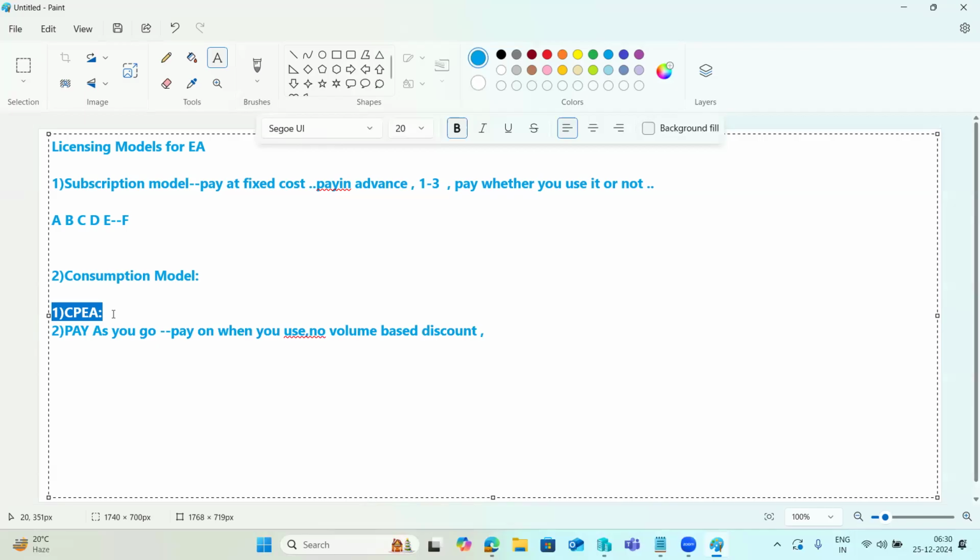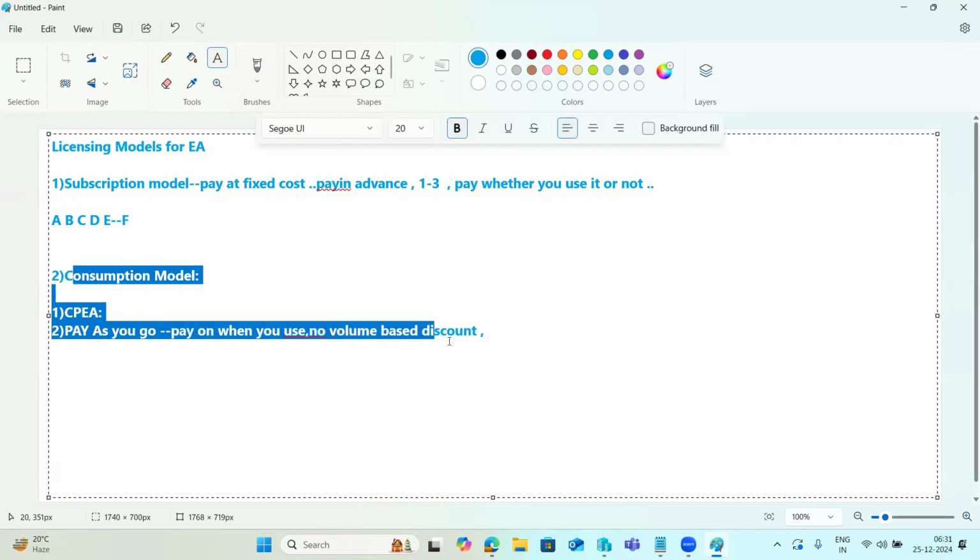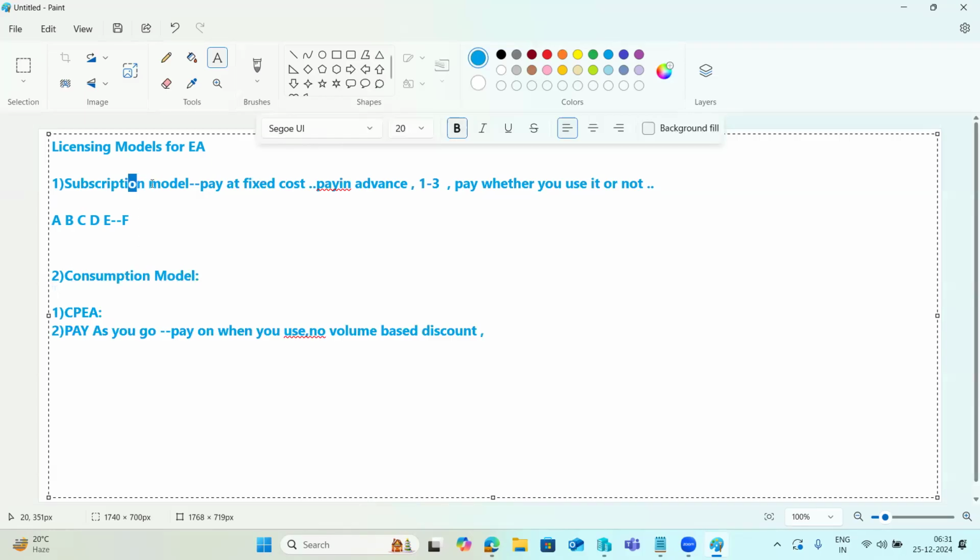In the subscription-based model, your organization subscribes only to limited services, and whether you use them or not, you have to pay the amount. That is the fixed cost here, right? This licensing model they will provide based upon your contract with the company. Based upon the contract, they will provide the licensing, meaning whichever licensing you take, based on that they will provide the list of services for you to use, right? Either consumption-based model or subscription-based model.